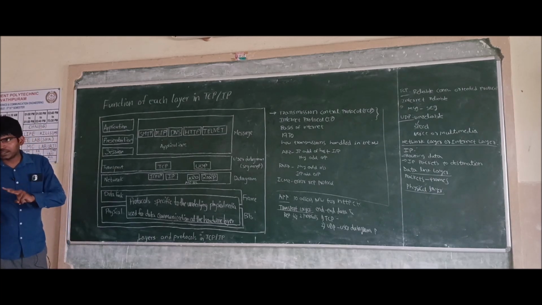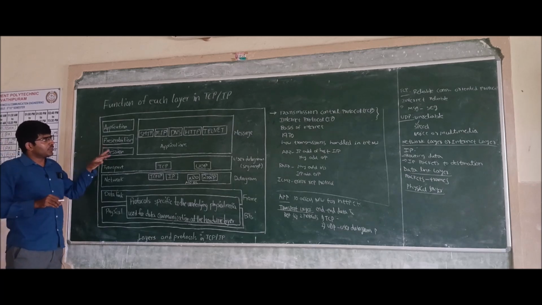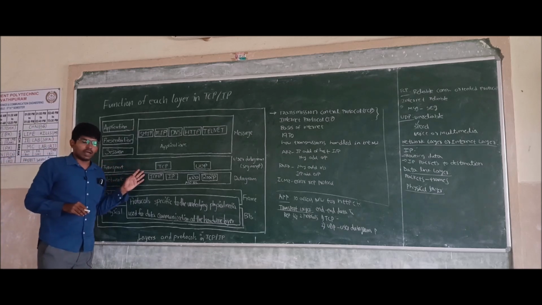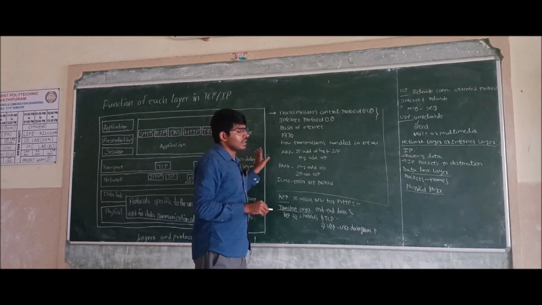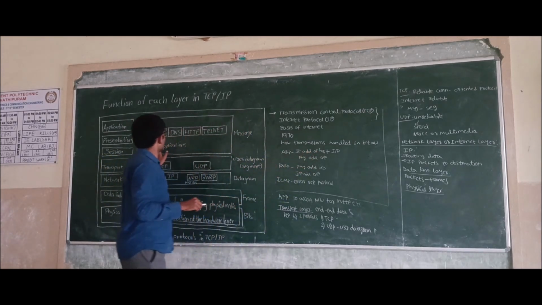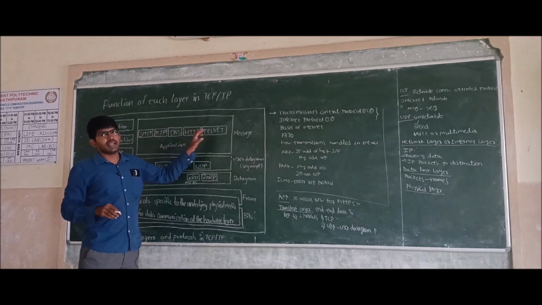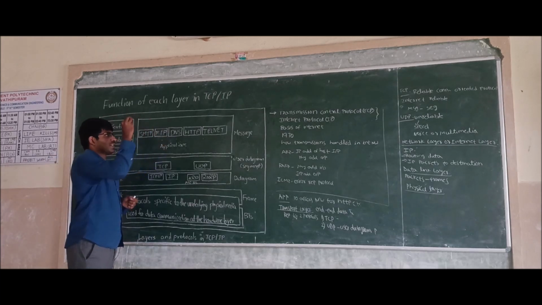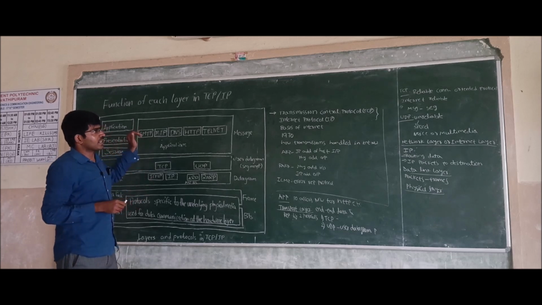These two layers are discarded in the TCP/IP model. Here in the application layer, we are using SMTP, FTP, DNS, HTTP, Telnet. To access these services, we are using this application layer.